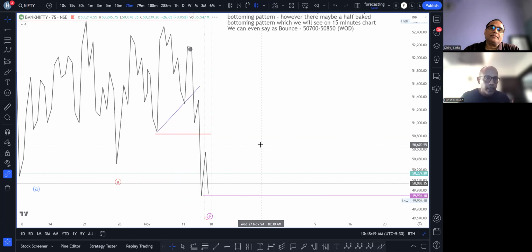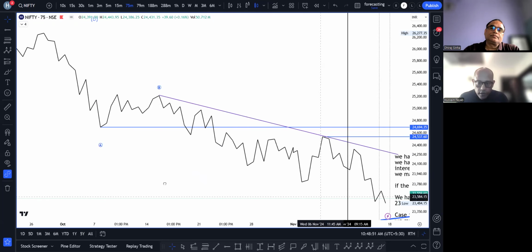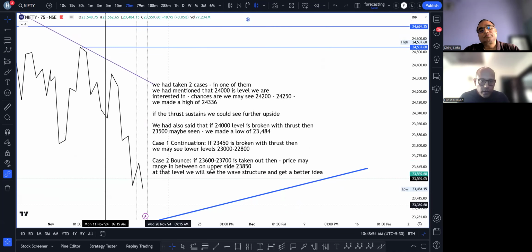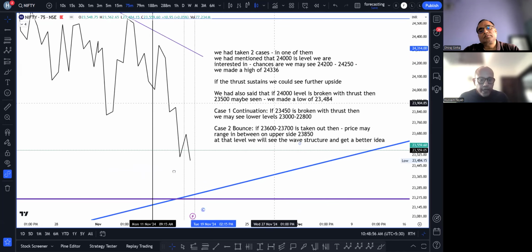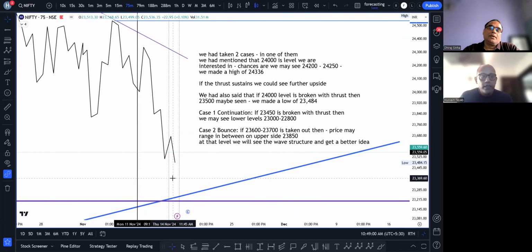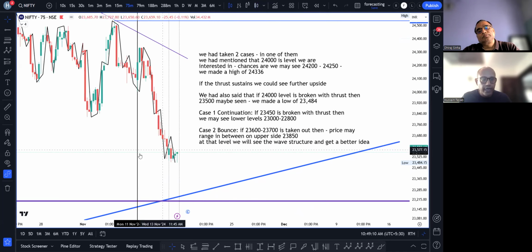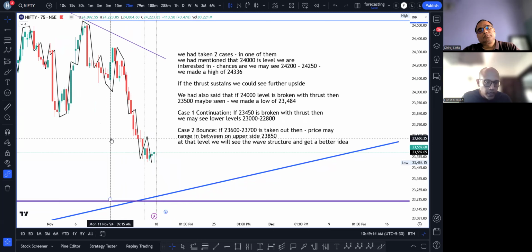Sir, I'll just switch to my Nifty chart. I'm just adjusting it so it's easily viewable. There you go. So we had taken two cases and we had discussed mostly the 75-minute chart when we had met last. I'm just picking up from where we left off. One of them is that we had mentioned this 24,000 level, and I'm just switching on the candles. That's exactly where this vertical line is of Monday. We had said यहाँ पे अगर कुछ thrust आता है ऊपर की तरफ, believe in it and take a trade. The low that we had made, sir, was 24,004.